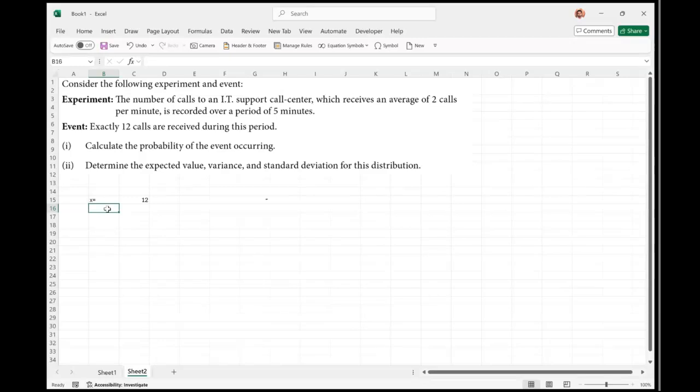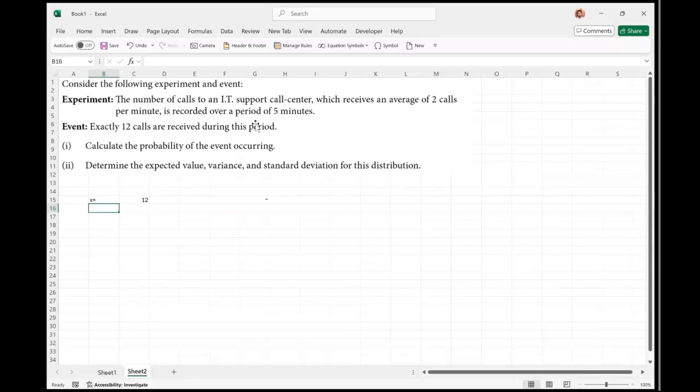In contrast to that, if you are given something like an average over a period of time, then we're going to use the Poisson's distribution. So I can clearly see in this one, I am given the average number of calls, 2 per minute, and the whole event is recorded over a period of 5 minutes.